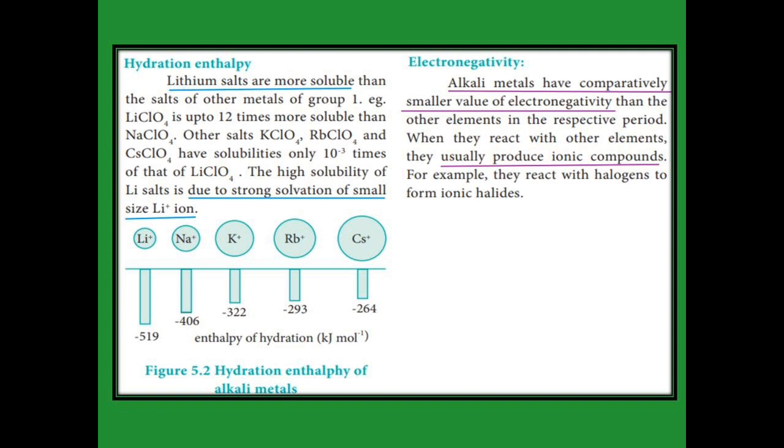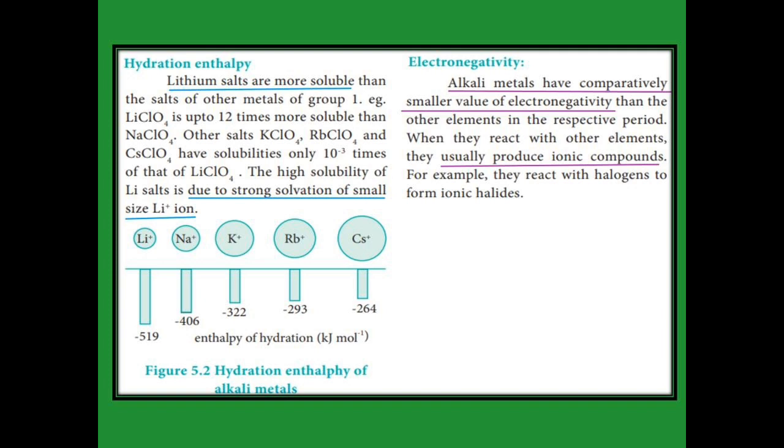Then electronegativity. It is the tendency of an element in a compound to attract the shared pair of electrons towards itself. In alkali metals, the electronegativity is very small, so they produce ionic compounds. For example, when alkali metals react with halogens, they produce ionic halides.